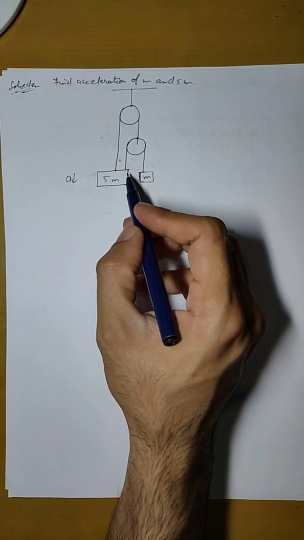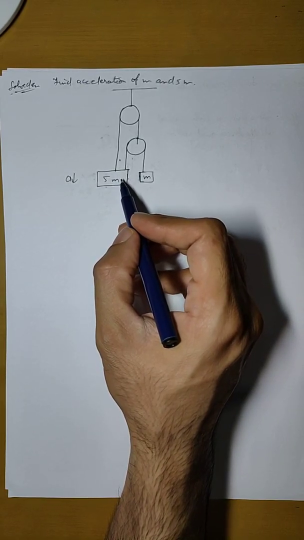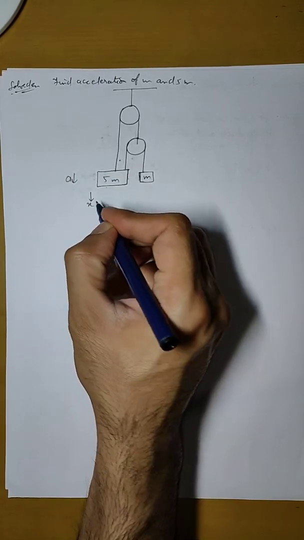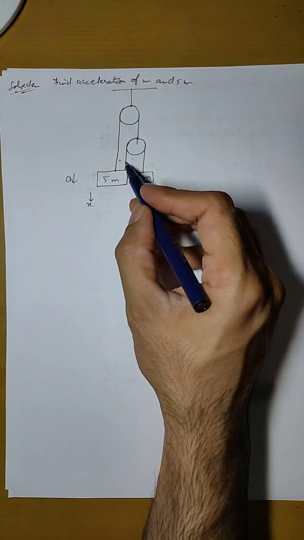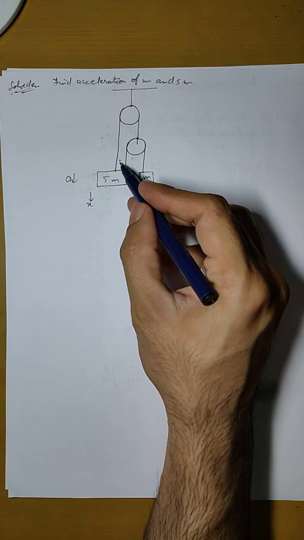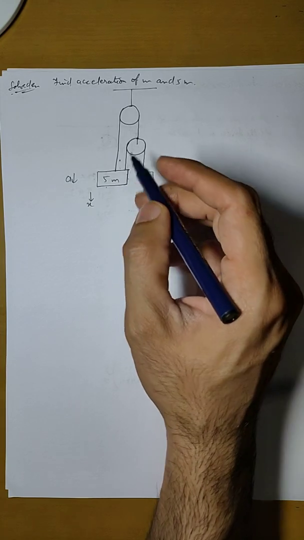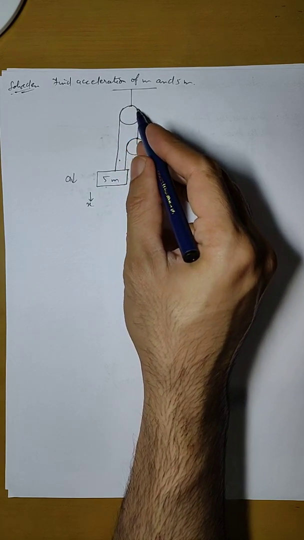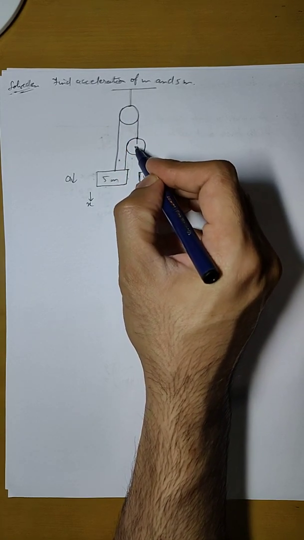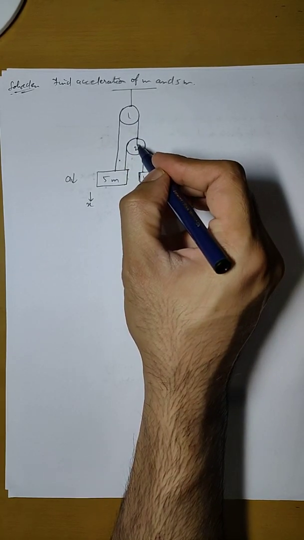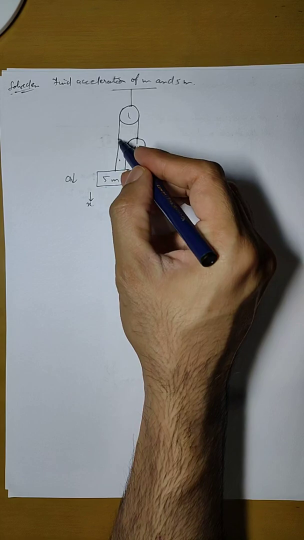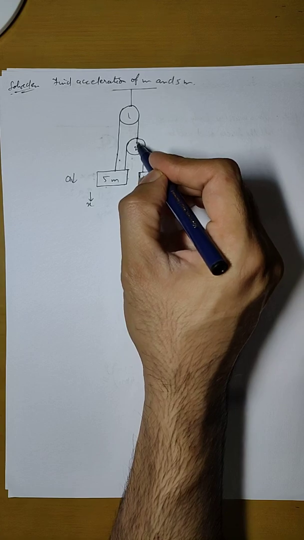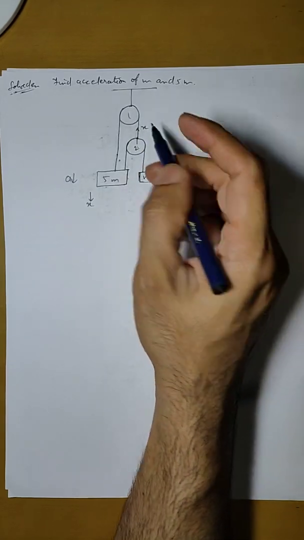Now we should first establish the relation between the acceleration of 5m and m. So let us say that 5m moves down by a displacement x. Since it is connected by two strings, both of the strings will be pulled downward by the same displacement x. Now there will be x displacement in this string, and since it is the same string coming here, this pulley number 2 will move up by a displacement of x, because there is displacement of x in this string and this is connected to 2, so 2 will move up by a displacement of x.